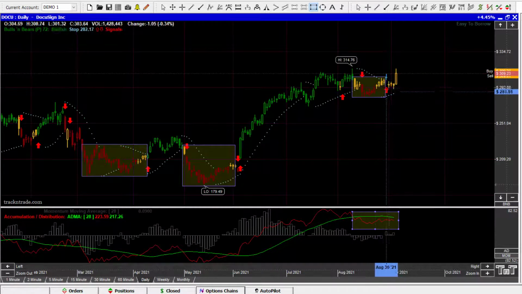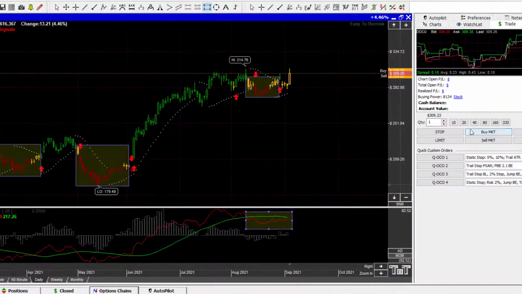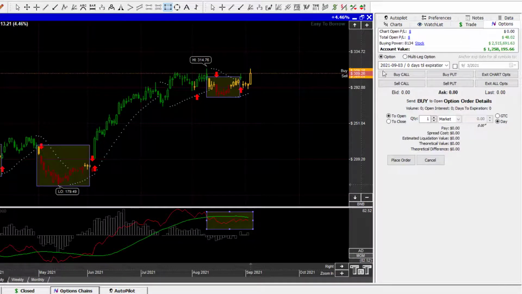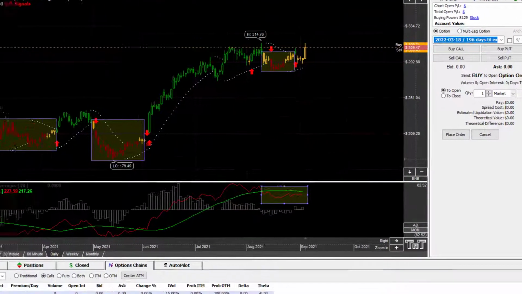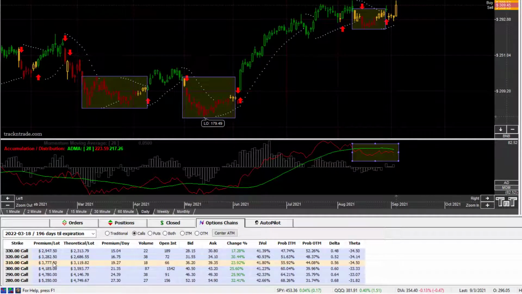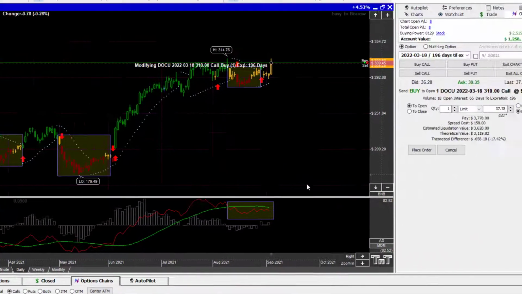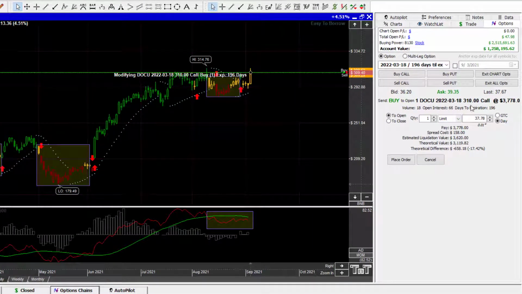So we could initiate a new order here. Let's go ahead and come into the options, and we broke out. We got the arrow to the upside. It did pull back against us a little bit, but it did give us a rally bar today. We're going to start accumulating some positions in here. I'm going to come out and drop down. Let's just do 196 days. You can see in here on DocuSign, it's $309 per share, so the options are a little bit more expensive right there, the at the money call. So we can go ahead and buy one of those. I'm just going to market order ourselves into that thing. So there we go. We have one of those.